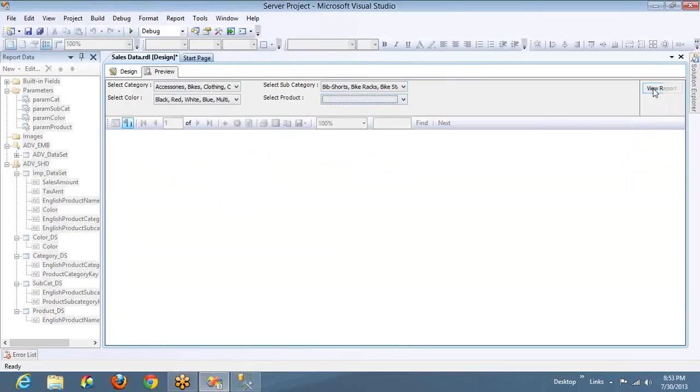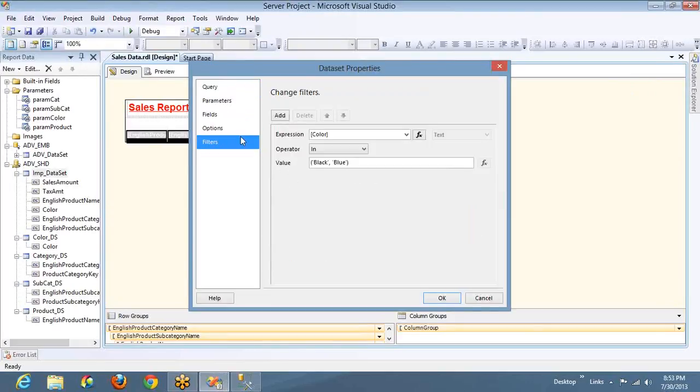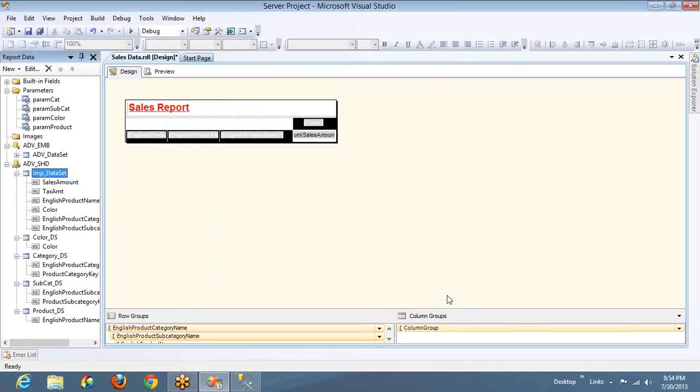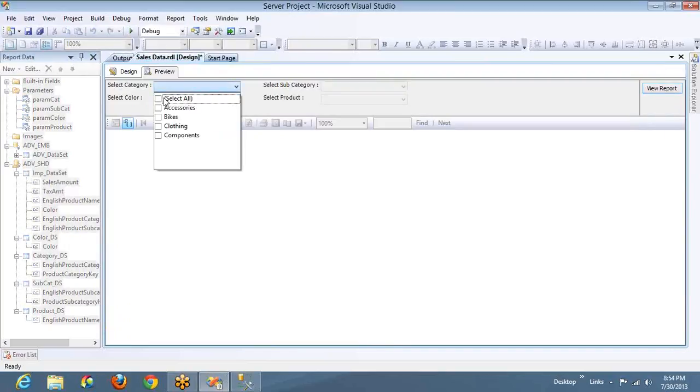Okay. View. I think even this is not correct. So how to give this in operator? If you have any idea, you can let me know here. I'll take suggestions. I think it's just a simple separator with comma. Let me try this. In black, comma, blue. I have not given anything else, just black, comma, blue. Let me select all the values.